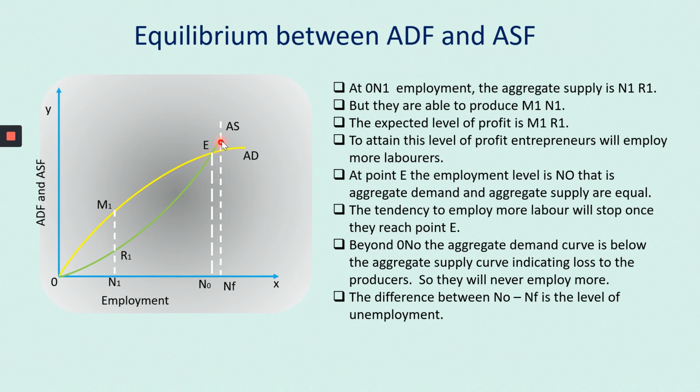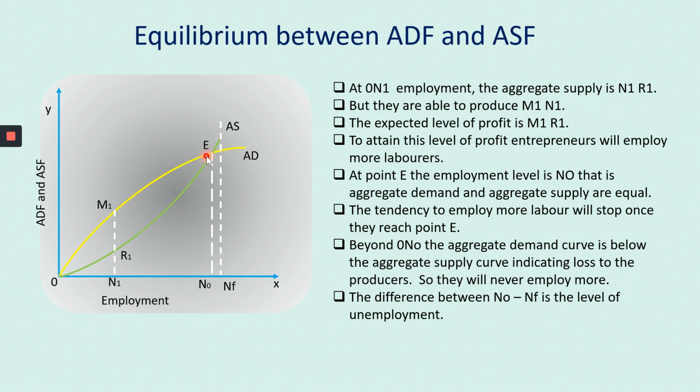Beyond this point, if you see, the green curve goes up and the aggregate demand is beneath the AS curve. The aggregate demand curve is below the AS curve. That means after this point, the entrepreneur will start making a loss.